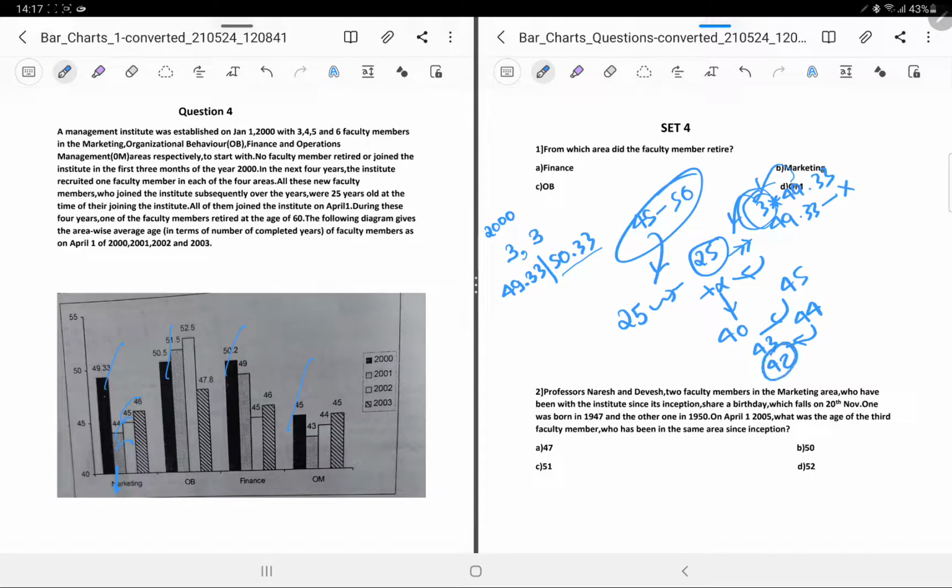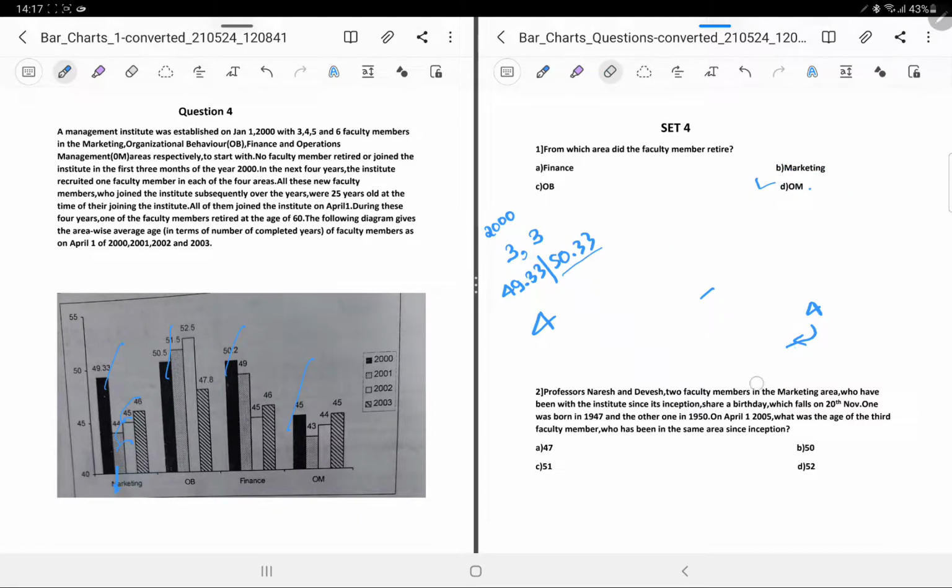Then some more has to be given. So you try to see this, that the average reduced sharply. Okay, the average reduced sharply, and so would be the other thing. See this. If someone is getting added to this group or to this team, obviously there will be a sharp fall in the average.